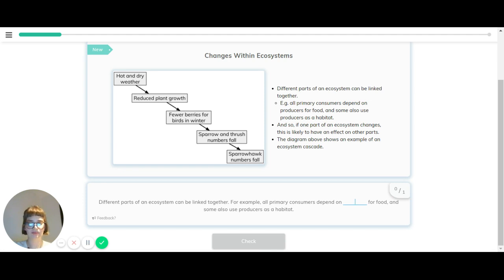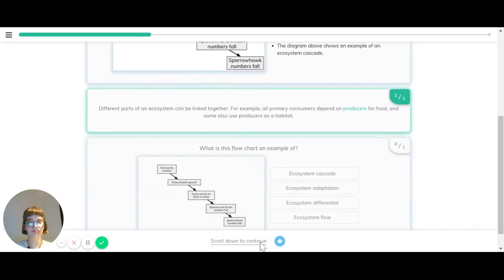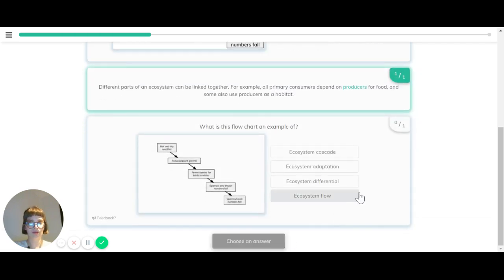Let's just have a quick recap of that. Different parts of an ecosystem can be linked together. For example, all primary consumers depend on what for food, and some also use producers as a habitat. So all primary consumers depend on producers for food.